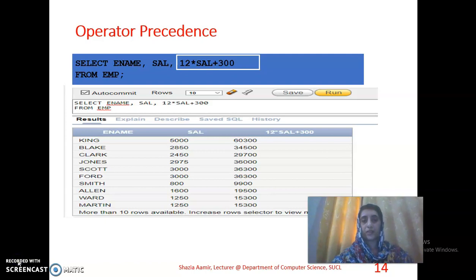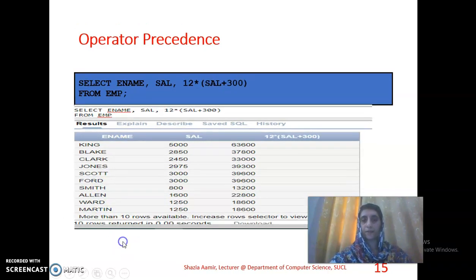Now, each arithmetic operator has some precedence, so we use different precedence settings. Multiplication has priority over addition. So first of all it will be multiplied, then added.